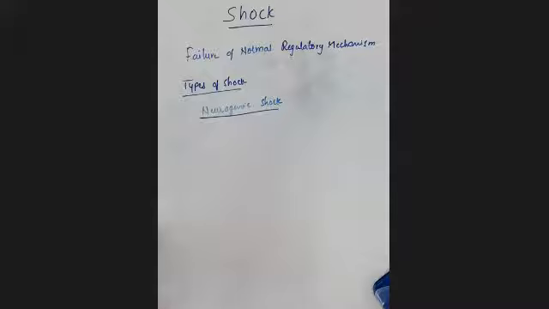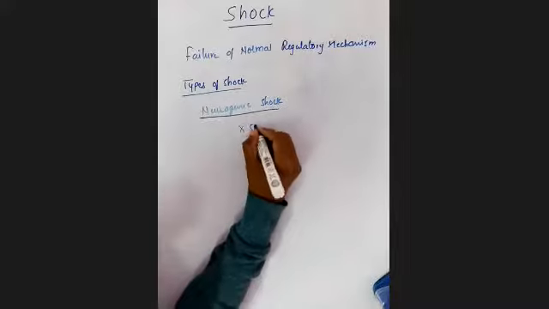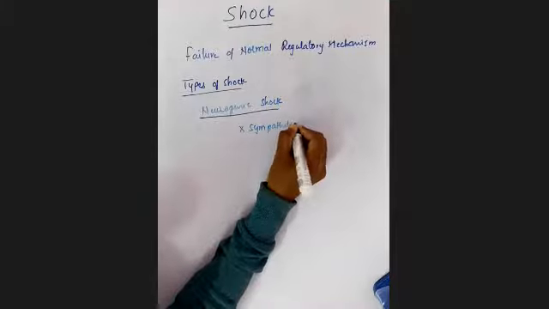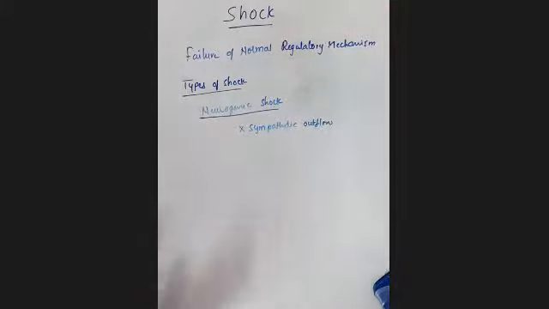Neurogenic shock occurs as a result of disturbances in the sympathetic outflow, which finally causes a loss of vagal tone.